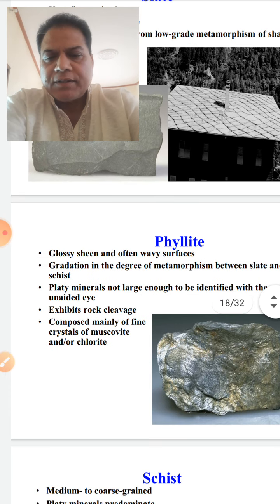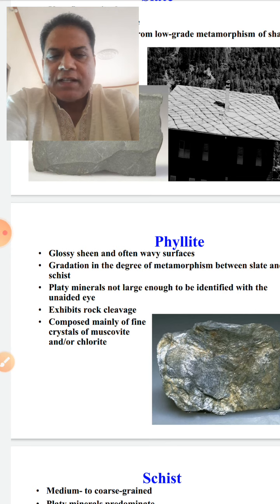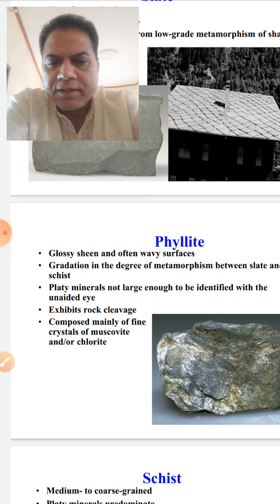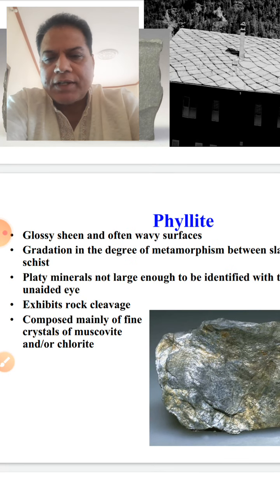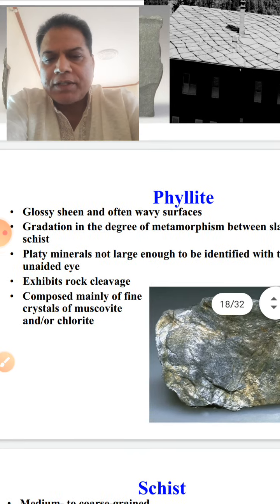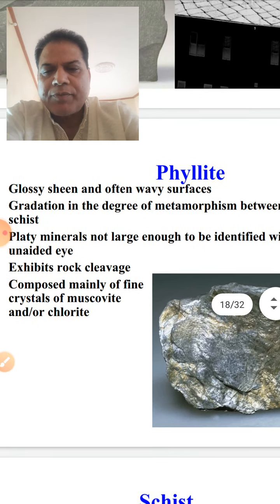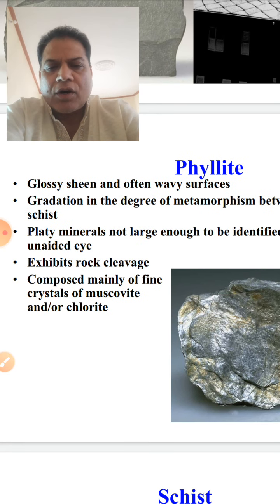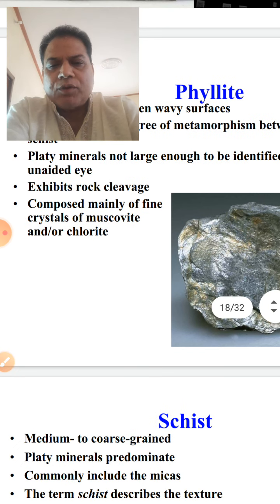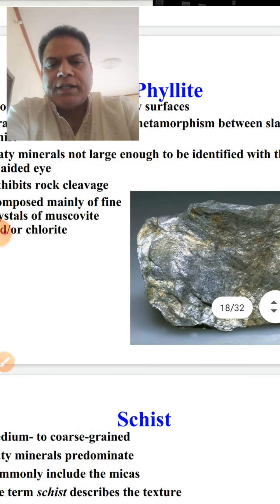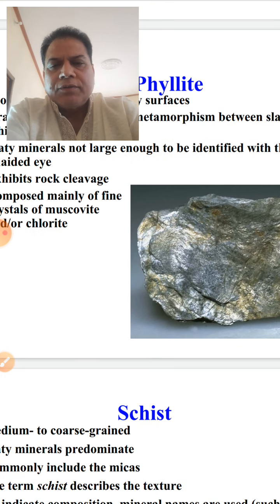Then the phyllite, because shale, slate, phyllite. In the next order, you have a glassy, deep and often wavy surface, with a degree of metamorphism between slate and schist. Platy minerals are not large enough to be identified, and it exhibits rock cleavage composed mainly of fine grained crystals of muscovite and chlorite. So what you see here is your phyllite.